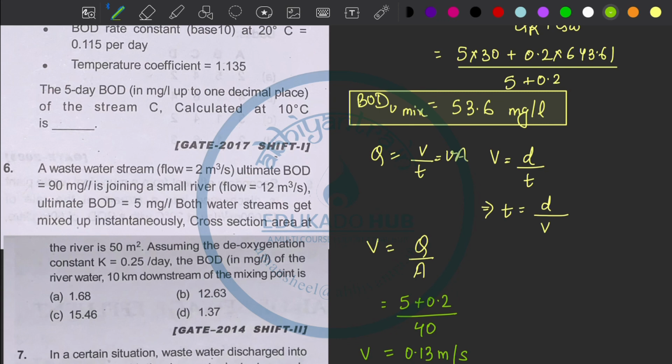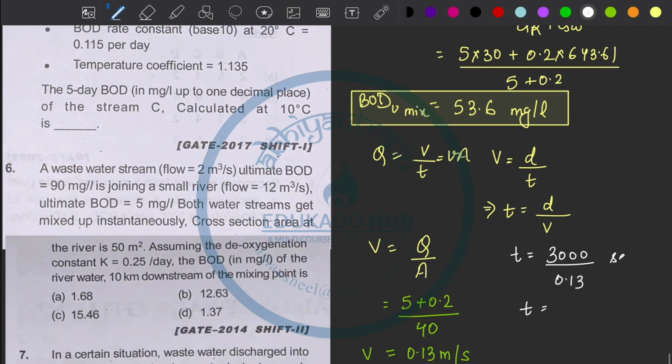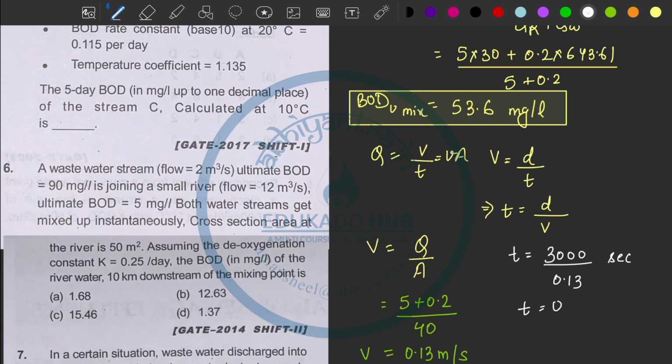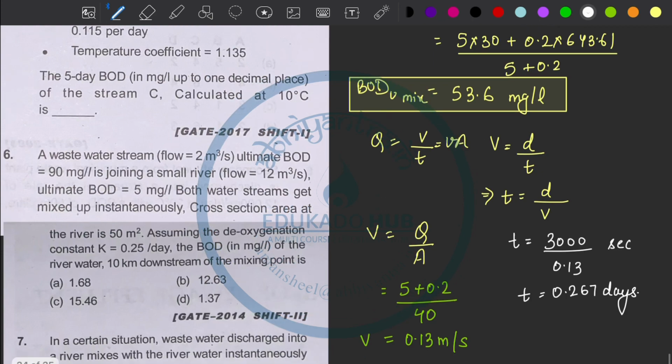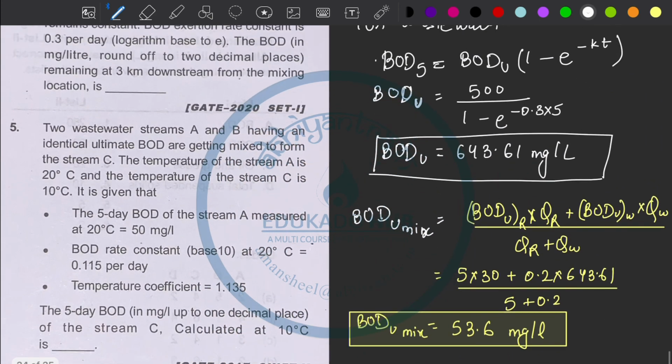Okay, now I got the velocity. Can I get the time? Yes, time is nothing but distance upon velocity. The distance is 3000 meters, or 3 kilometers, and the velocity is 0.13. So the time will be this much in seconds. I want it in days, so 0.267 days.